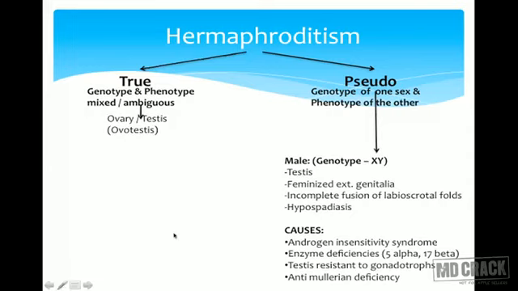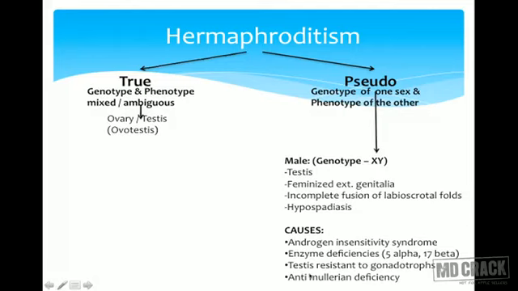Let's see male pseudohermaphrodite. Once it is male, then remember there has to be presence of XY, so the genotype is XY. As there is presence of Y, there is formation of testes, but because of some reason, the external genitalia are feminized. There is incomplete fusion of labioscrotal fold, or there would be hypospadias, and the genitalia will appear underdeveloped or they will look like female.